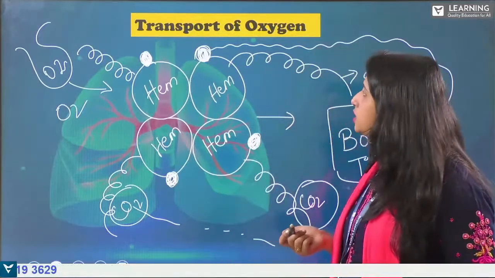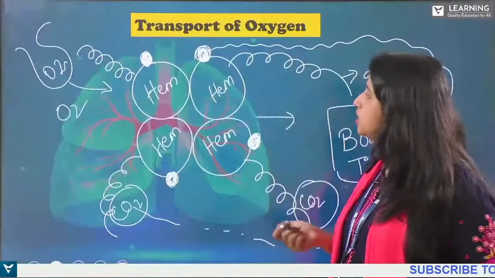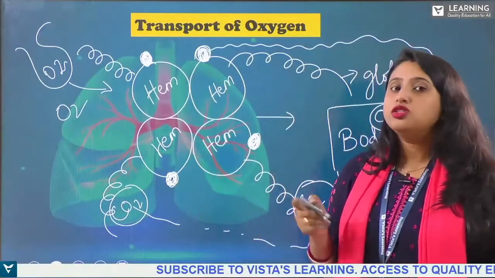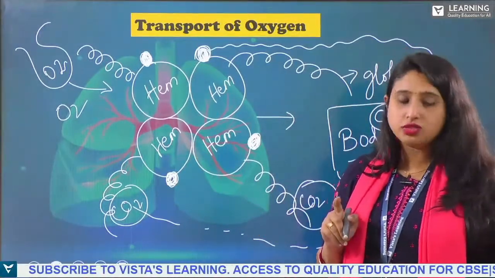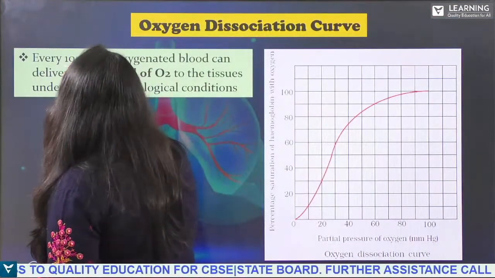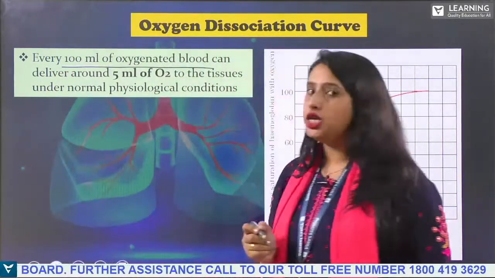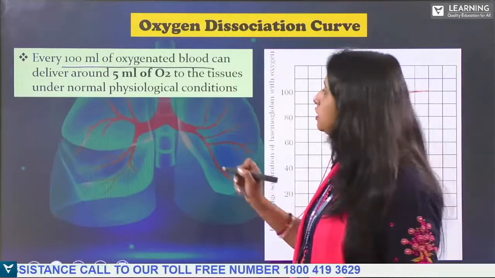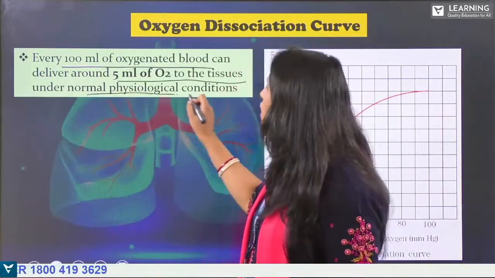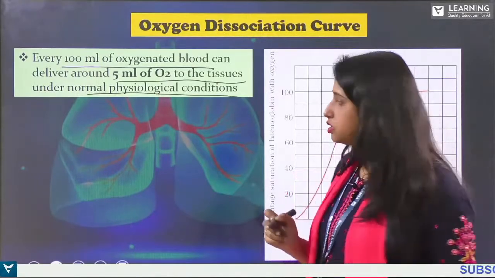Now let us understand what is this oxygen dissociation curve. As you have seen here, the oxygen binds with the hemoglobin, so this curve is related to it only. Every 100 ml of oxygenated blood can deliver 5 ml of oxygen to the tissues under normal physiological conditions.